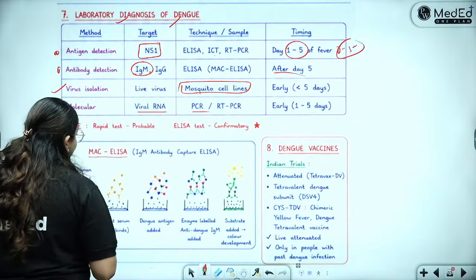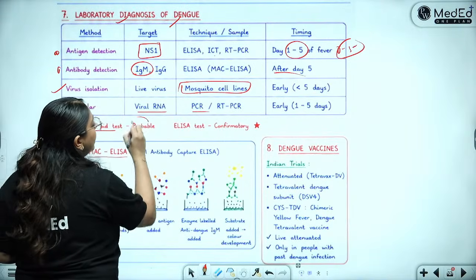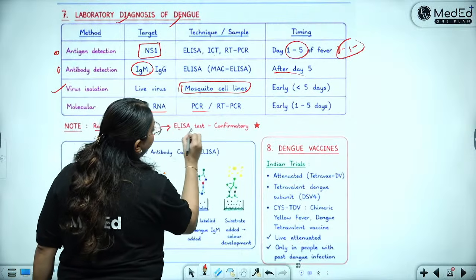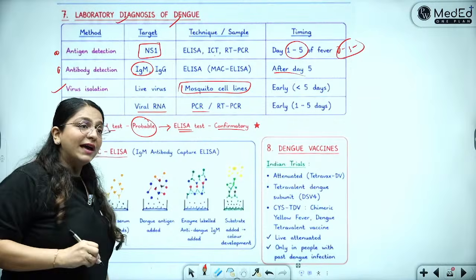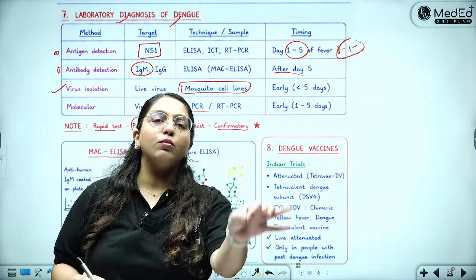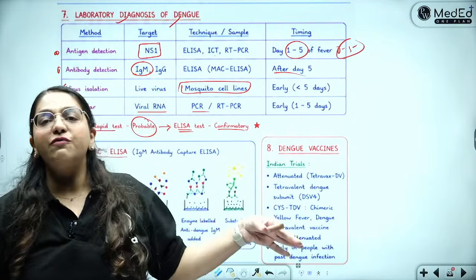Rapid test, so there is always a two testing mechanism. Whenever you do a rapid test, you can only give a probable report. You always have to then confirm it using an ELISA. So never label somebody as dengue positive based only on an immunochromatography or a rapid card test. You should always follow it up with a confirmatory test.